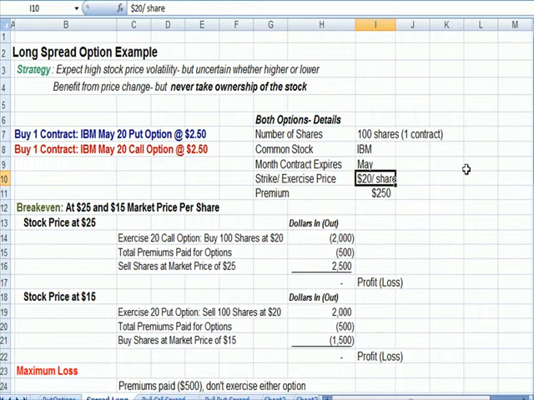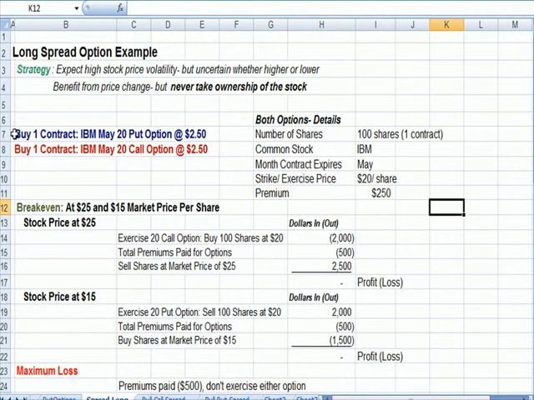The strike price or exercise price happens to be $20 a share, and the premium that's being paid in both cases is $2.50, and we multiply that by 100 to equal $250. Now, my example is not perfect because I have $250 listed for both positions. In actuality, they'd probably have different premiums, but I'm going to keep it simple for my example.